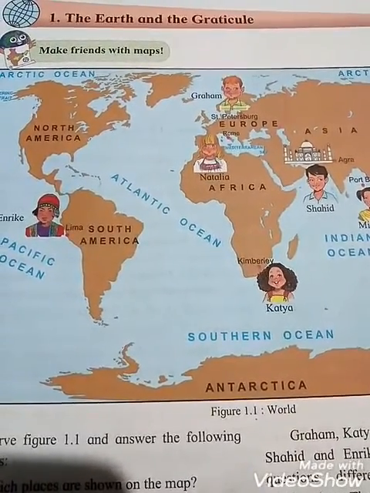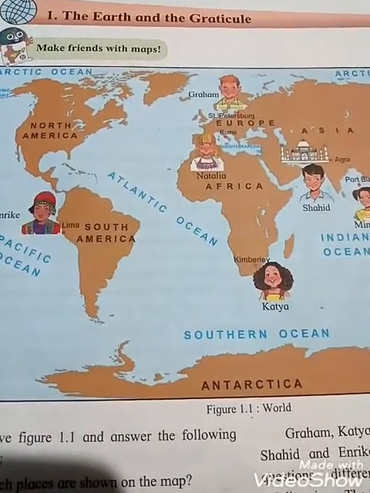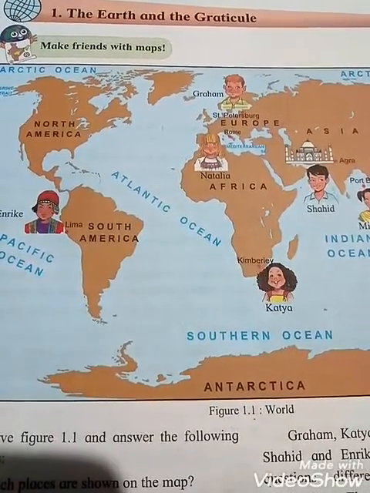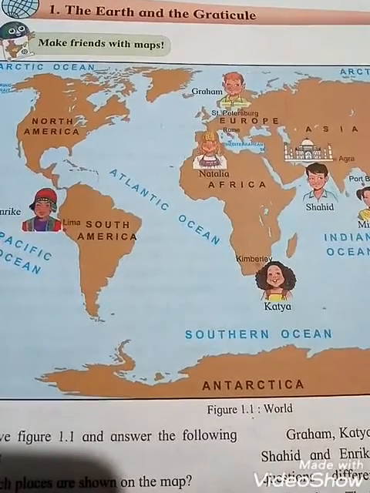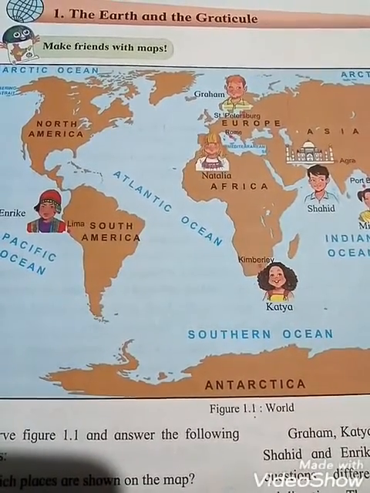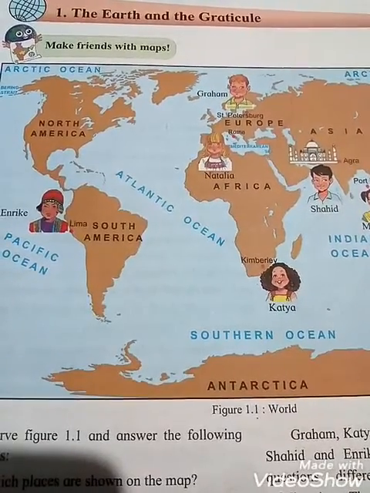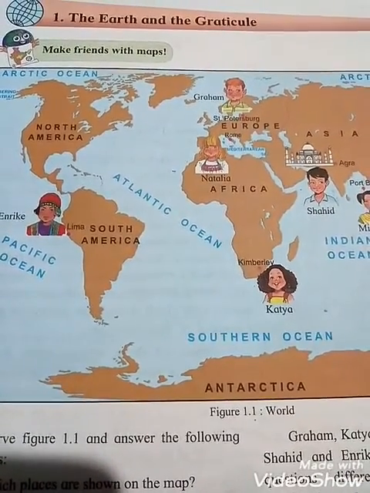Like that, students, the answers can be different. It is not the same. Okay, what do you understand from this? Can you guess, students? Only direction does not help us to accurately describe the location of a place.